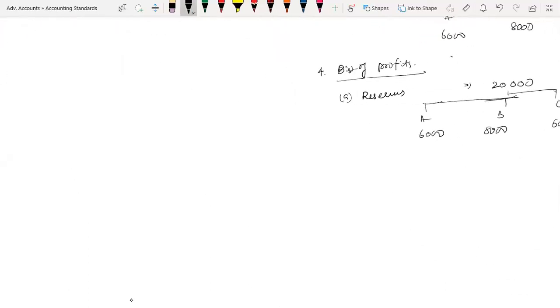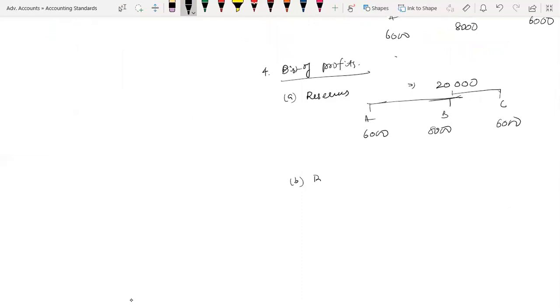So then 4B. So broken period share of profit. So in this problem they have said C. So it is nothing but 48,000 into, this is opening capital of the partner into 25% into 6/12, which amounts to 6,000.